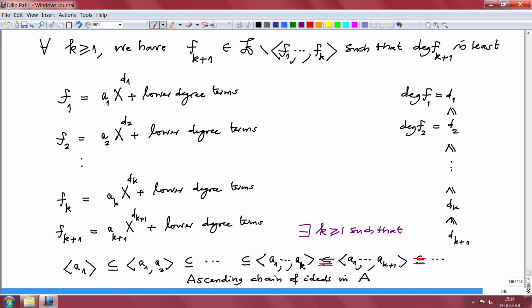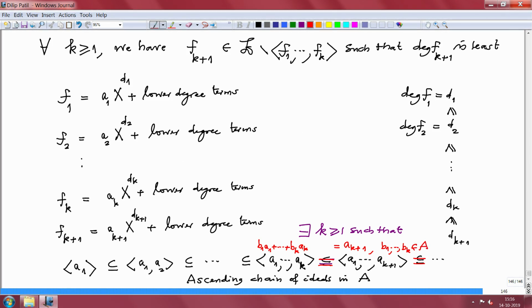But what is more important is, with this ideal equality, AK plus 1 is here. So this AK plus 1 should be a linear combination of the earlier ones. So that is B1 A1 plus ... BK AK for some B1 to BK in the base ring A.